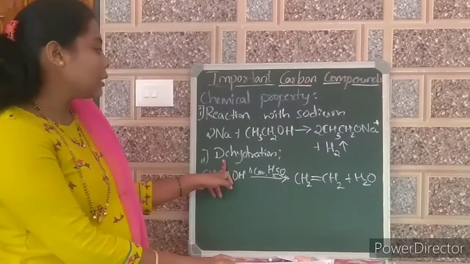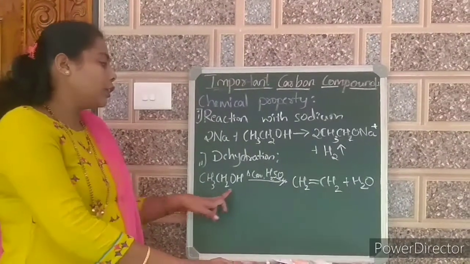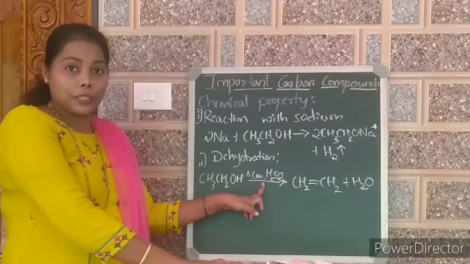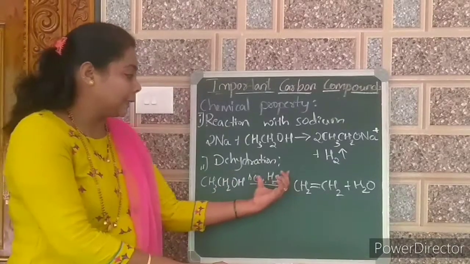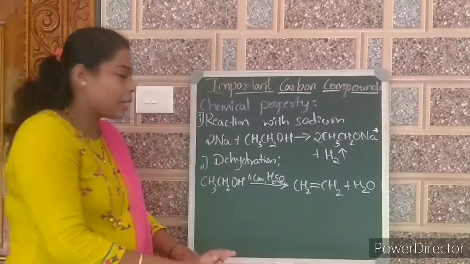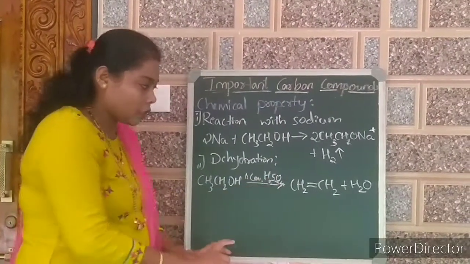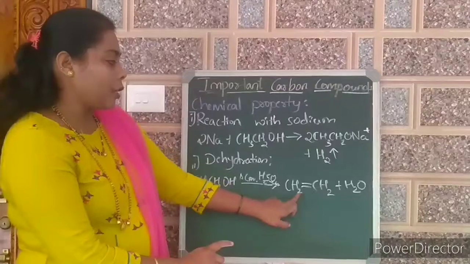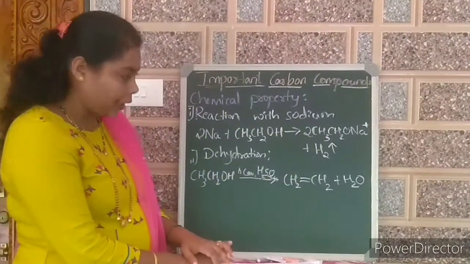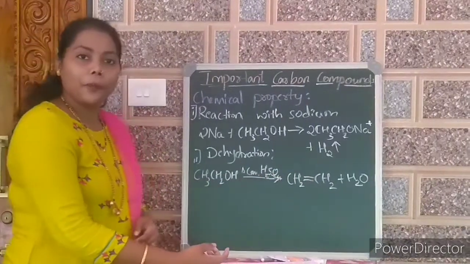One more reaction is dehydration. Again, ethanol reacts with concentrated H2SO4. Sulfuric acid is known as a dehydrating agent. Then it gives, what is this? CH2=CH2, ethene, and water is given off. Double bond formation takes place.